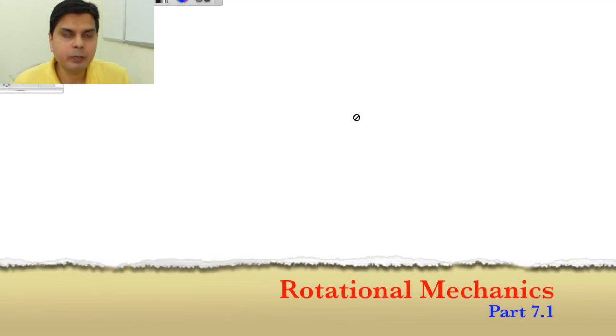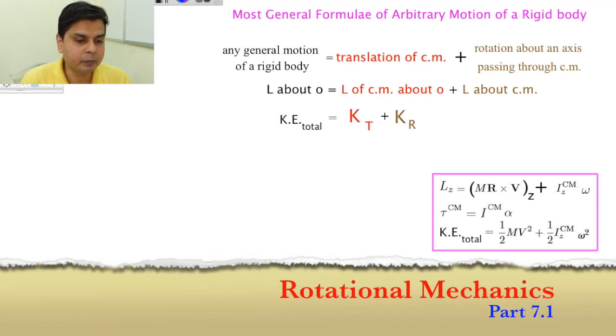See, any general motion can be represented in two ways. Either you can represent them as translation plus rotation, or you can consider it as rotation about some instantaneous axis. So I will see that in case of pure rolling also, I can represent them in two different ways, and both the approaches are equivalent. Let's see how. Now these are the most general formulae for arbitrary motion of a rigid body.